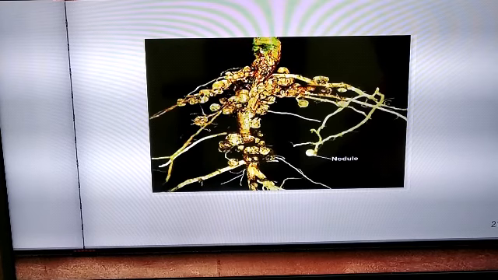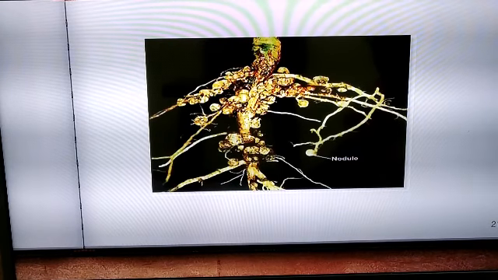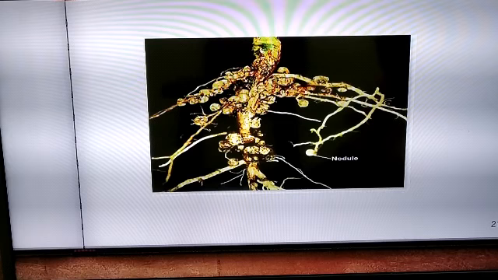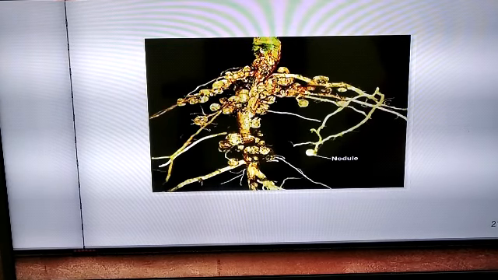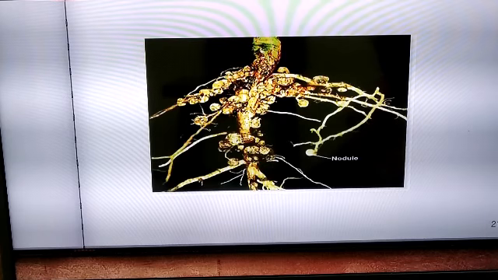nodule contains a bacteria, and the name of that bacteria is Rhizobium. This bacteria is capable of nitrogen fixation. Now what is nitrogen fixation? If you try to recollect, we have already studied what is meant by nitrogen fixation. It is the conversion of atmospheric nitrogen to ammonia, which is then assimilated into amino acids.